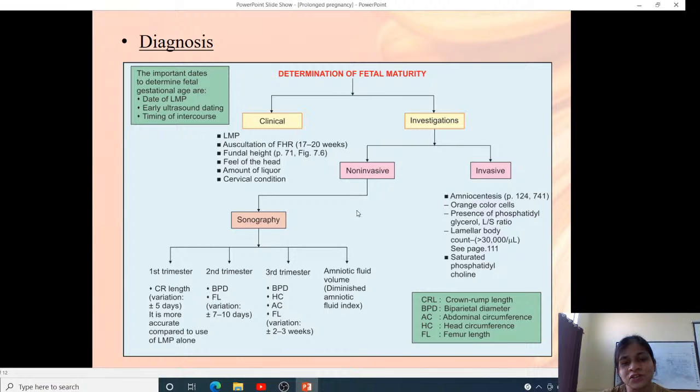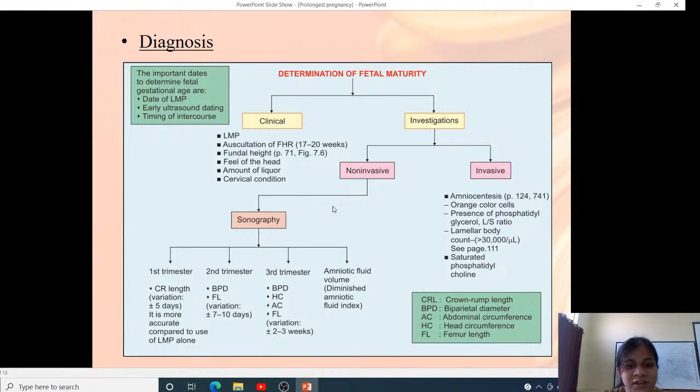Investigations are non-invasive and invasive. Non-invasive is by sonography. First trimester sonography by measuring the CRL is the most accurate, and if the first trimester scan date is within 5 days of the LMP, we can take the LMP date as accurate. Second trimester dating is by BPD and femur length, but the variation is plus or minus 1 week.